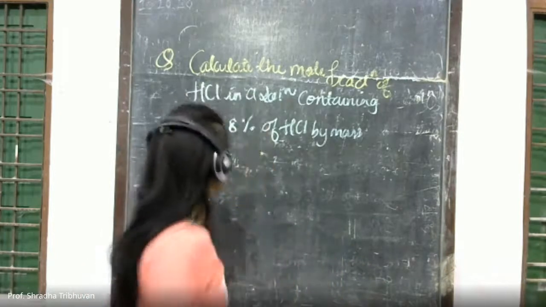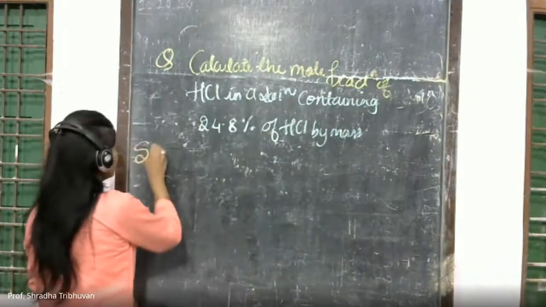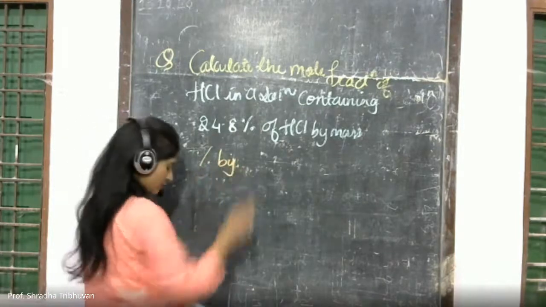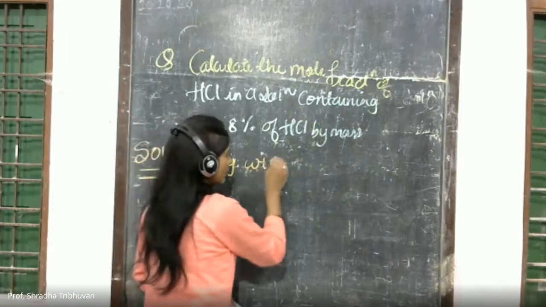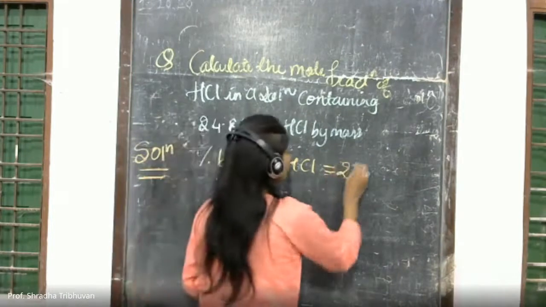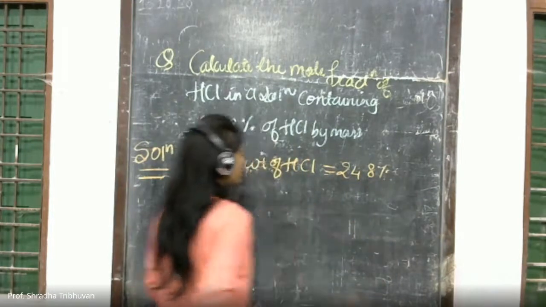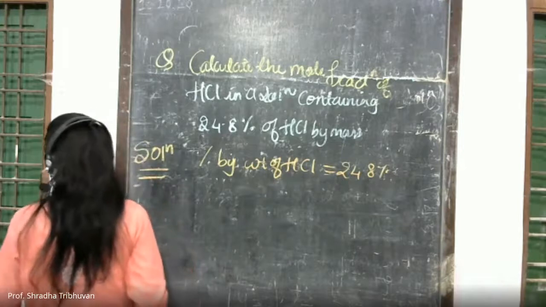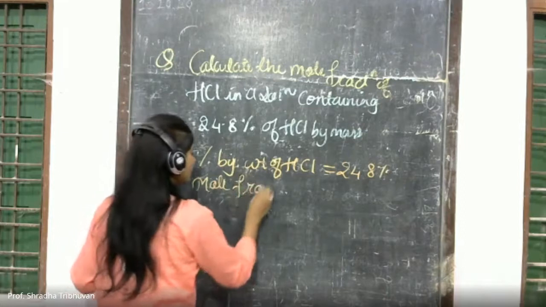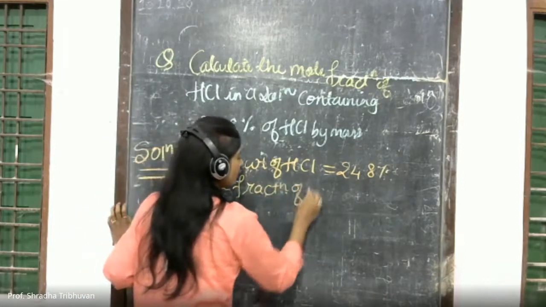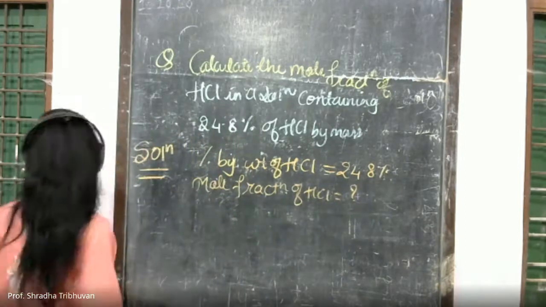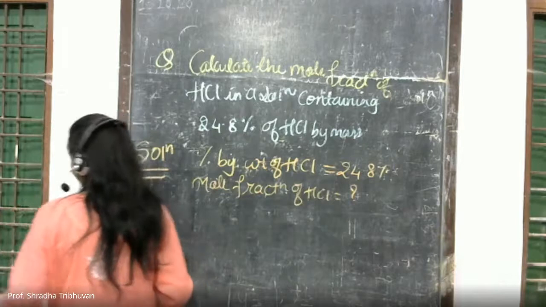Now see what all is given to you. First write down the percentage by weight of HCl, and that is given as 24.8%. Next, what you have to calculate is the mole fraction of HCl.